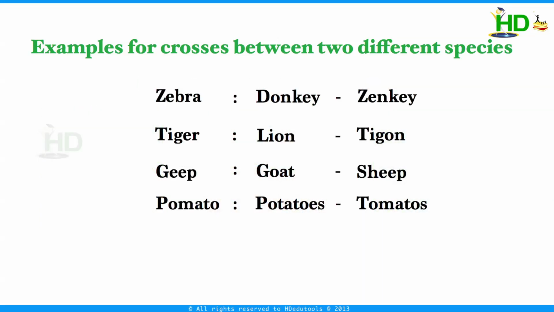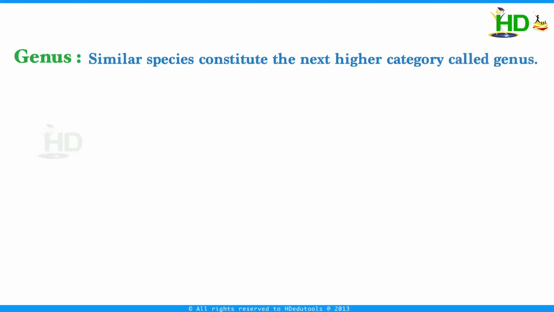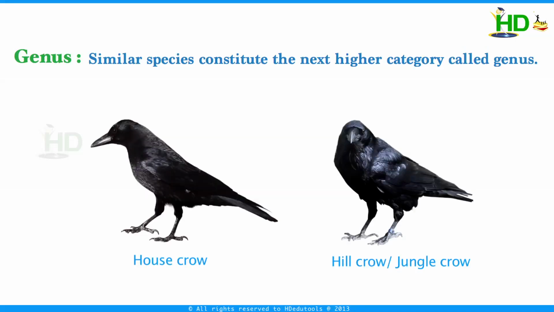An important thing is that crossing or interbreeding can occur only between two very closely related species. The offspring are invariably sterile. Next, we discuss the category higher than species, genus. Similar species form the next higher category, which is called genus. The plural word for this is genera.